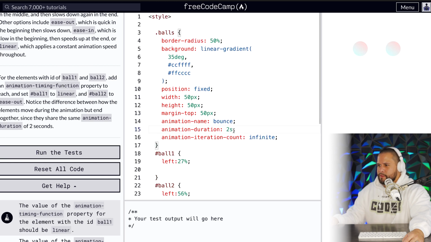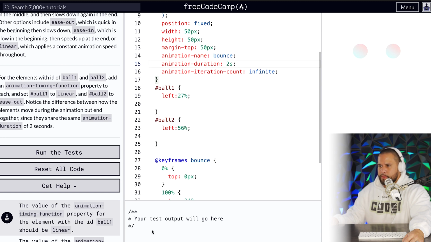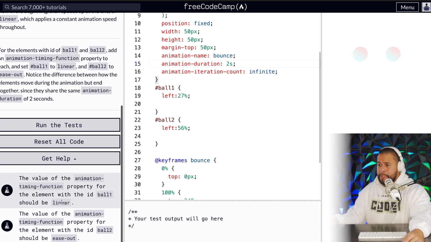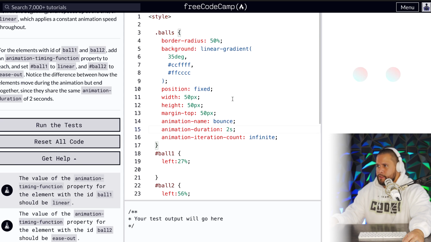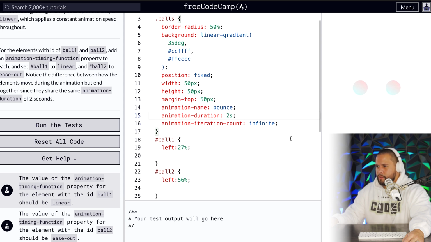So I'm guessing it wants us to split these up. Let's see. The value of the animation timing function property for the element with the ID ball1 should be linear. So do we just add it right here for ball1?